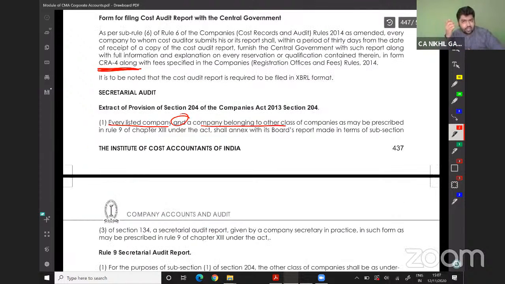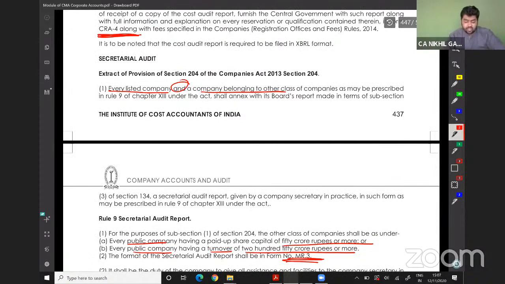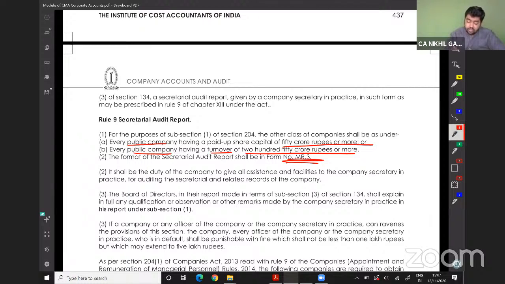Now we will jump to the next part, which is secretarial audit. Extract of provisions of section 204 of the Companies Act 2013. Every listed company and every company belonging to other class, which we will read here, secretarial audit is compulsory. So if a company is a public company having a turnover of 50 crores or more, a public company having a paid up share capital of 50 crores or more, having a turnover of 250 crores or more, or is a listed company.